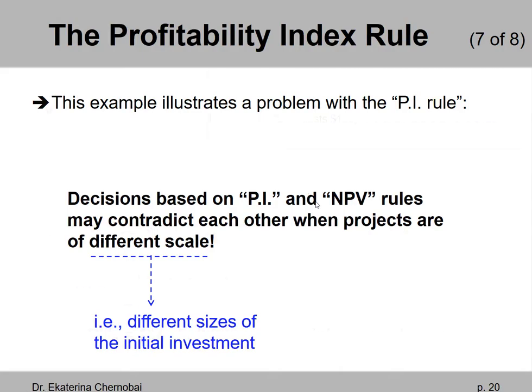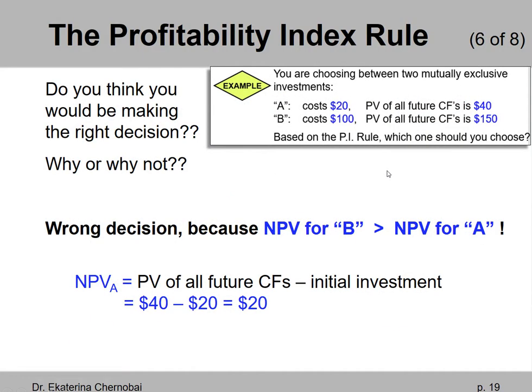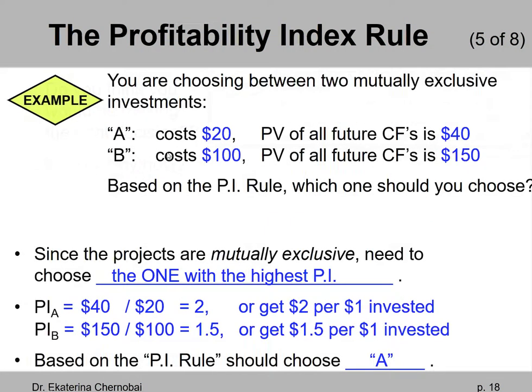Right? So if you go back to our problem, then you may notice that project B is 5 times larger than project A. It requires us to invest 5 times more money than into project A. So imagine we made project A similar in size. So let's multiply $20 by 5 to make it also 100.